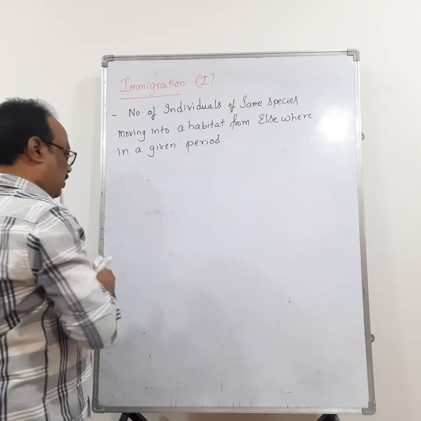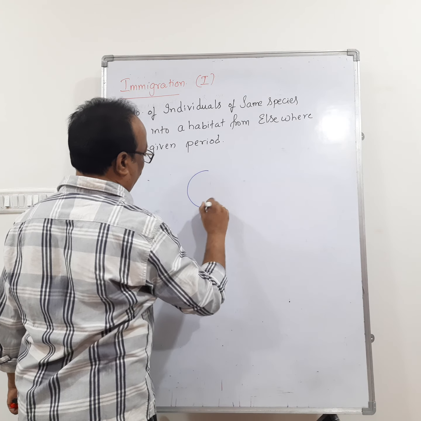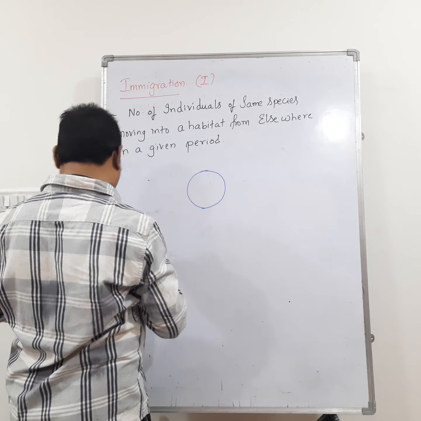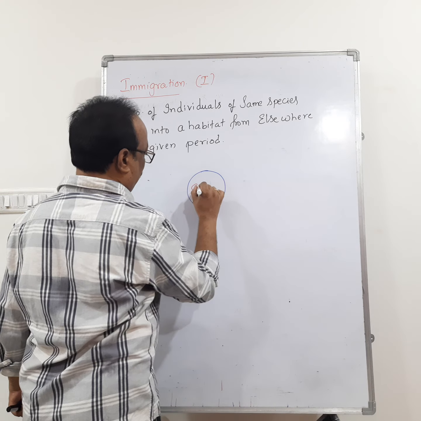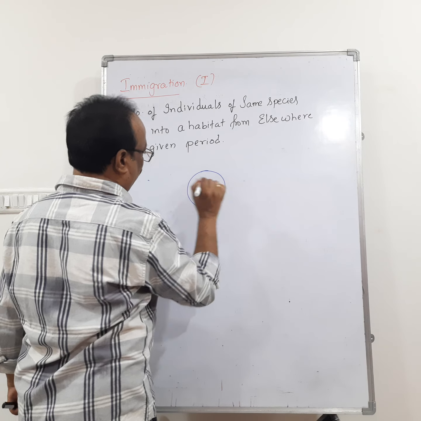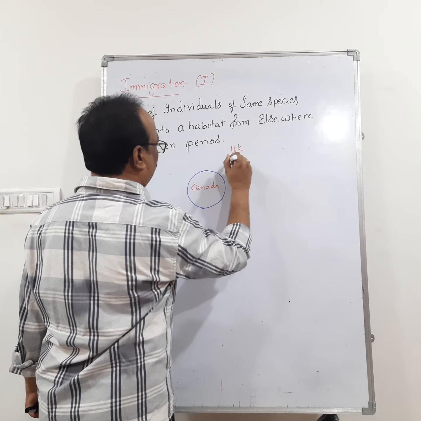Right? For example, I am giving you one example. Take Canada. People are moving into Canada from the UK.